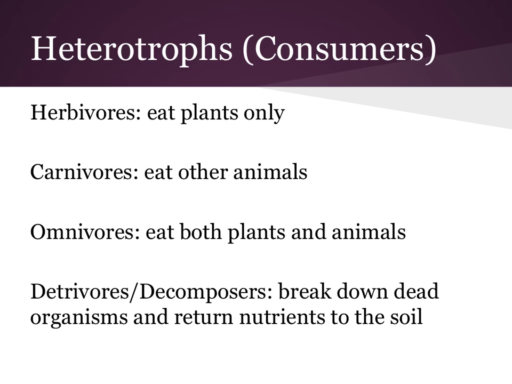So these are going to be herbivores, where they eat plants only, carnivores, which eat other animals only, omnivores, which is what we are. Unless you refuse to eat veggies, then you're a carnivore. But you should be an omnivore, where you're eating both plants and animals. And then we also have our detritivores, or our decomposers. So these are breaking down dead things and returning those nutrients to the soil. So they're recycling a lot of our nutrients that we need, and we're going to talk about those cycles later on.